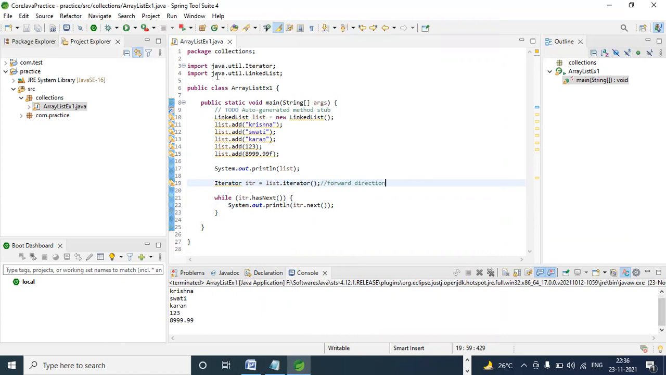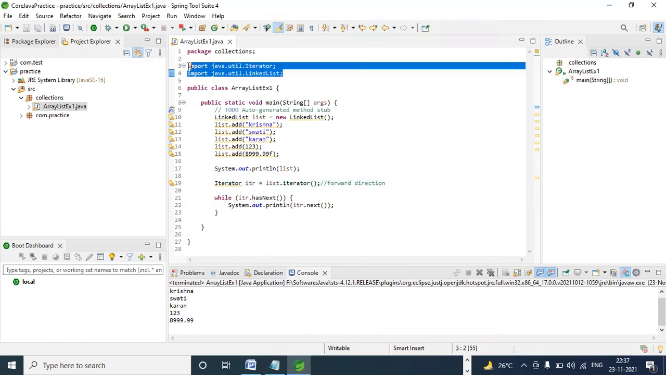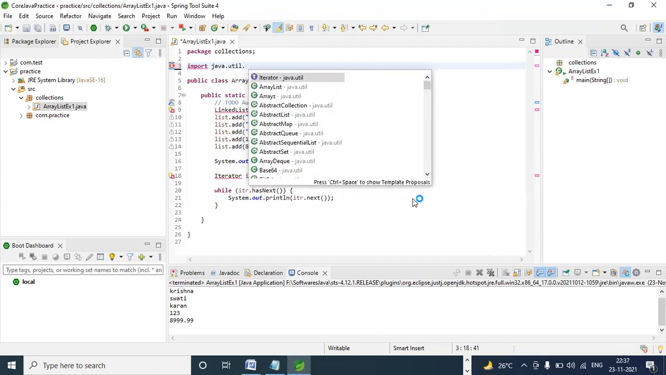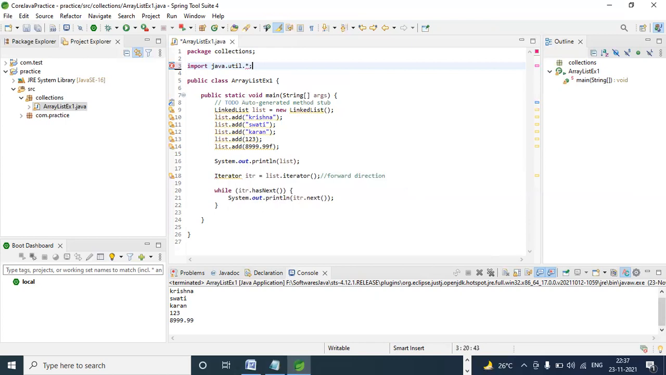Okay. The classes will be automatically imported here. One more way, directly you can write in a single line: import java.util.*. Star means all classes available. No need to import each line by line like this.